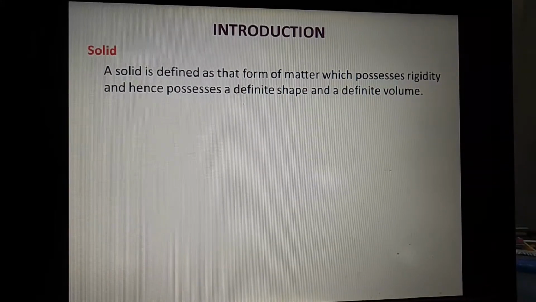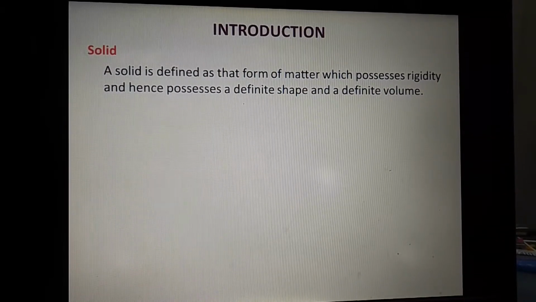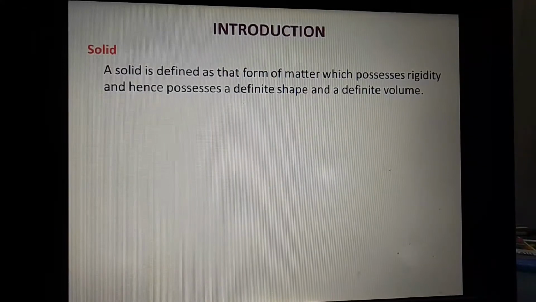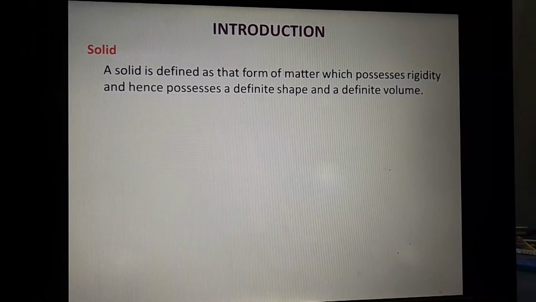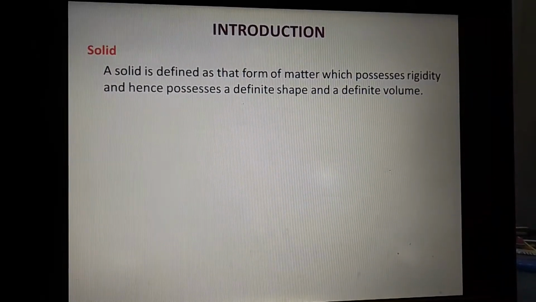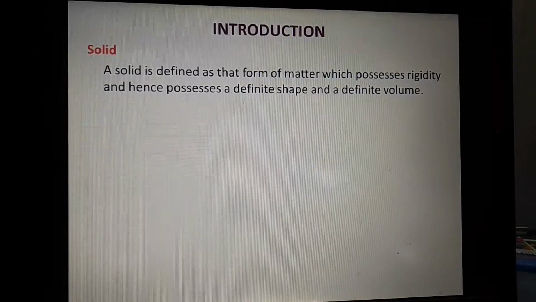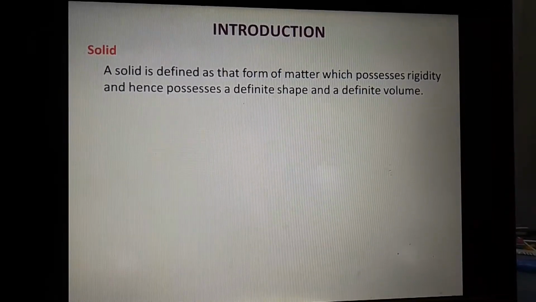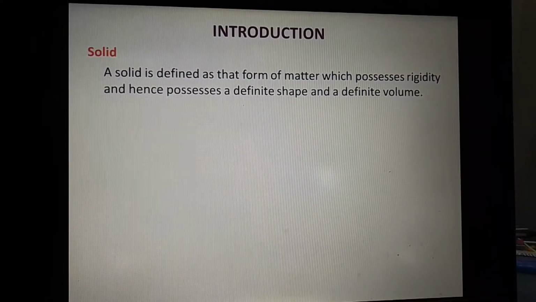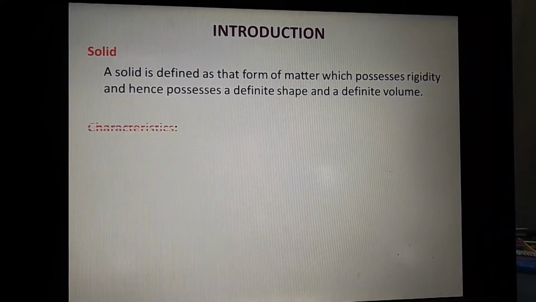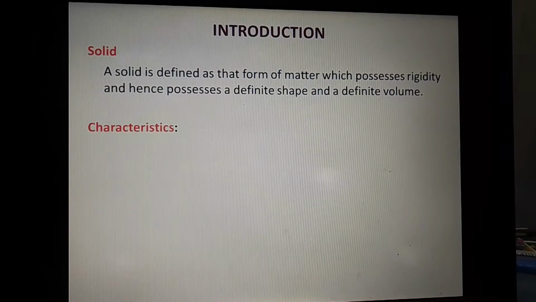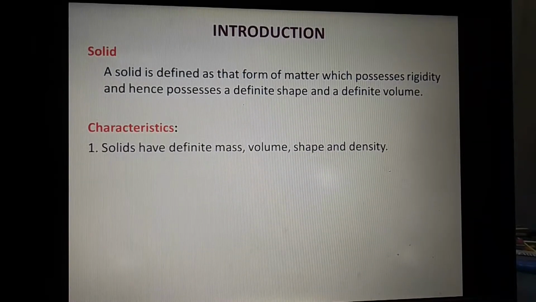Now solid is defined as that form of matter which possesses rigidity and hence possesses a definite shape and definite volume. Means as we see, the solids have definite shape. We can also determine the volume of that solid. Now today we will see the characteristics of these solids.